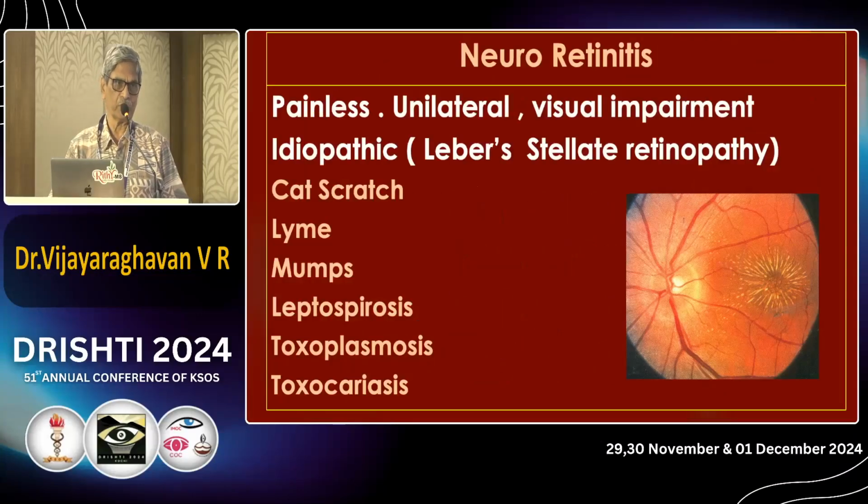Neuroretinitis, I already told you, never tell demyelinating problem as the answer. Whereas other conditions like cat scratch, Lyme disease, mumps, these things can produce neuroretinitis. Never forget that.